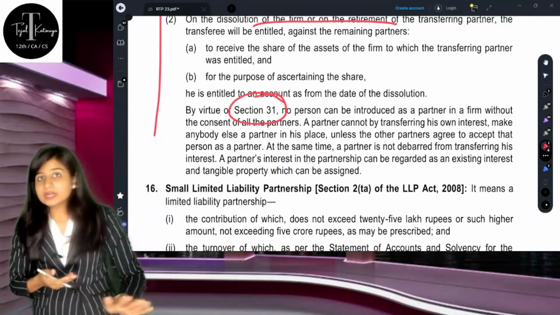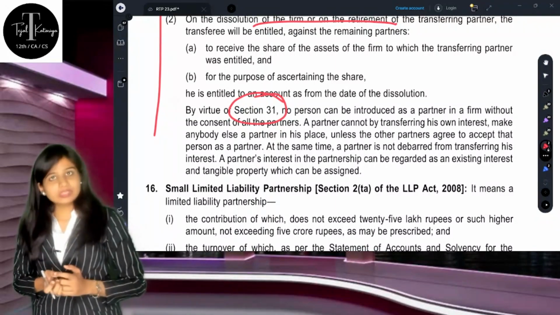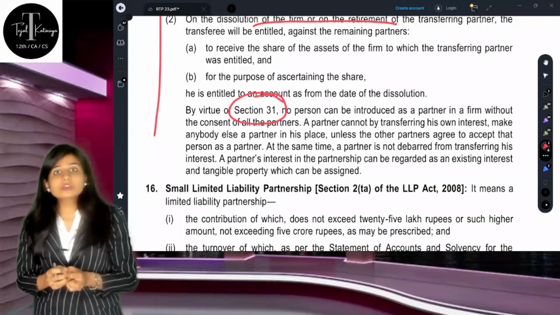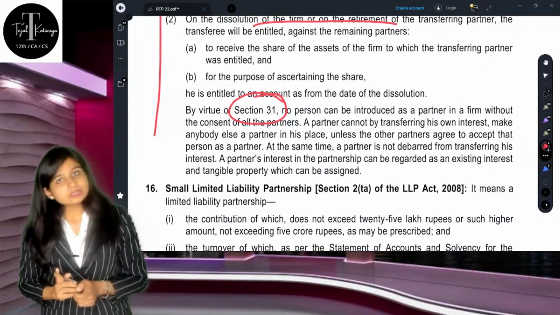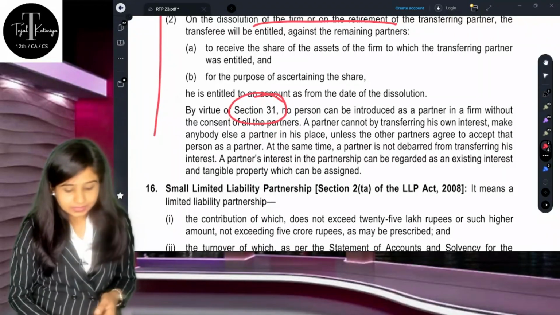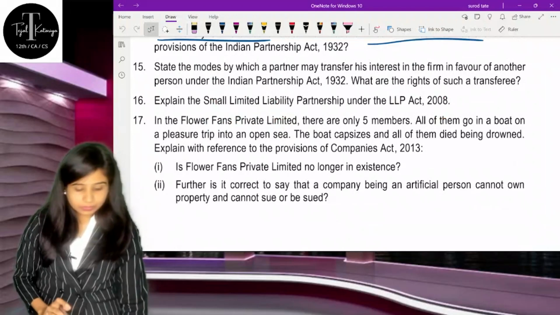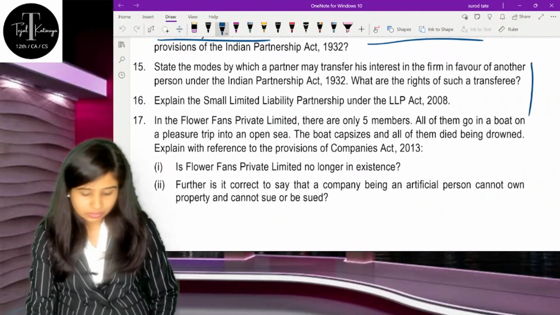He is no more a partner, and he does not have any of the rights a partner has in a partnership firm, because to be admitted as a partner, according to section 31, the consent of all the partners is necessary. But in this situation, he is not a partner, he is only the transferee. So this much you should write in your exam.